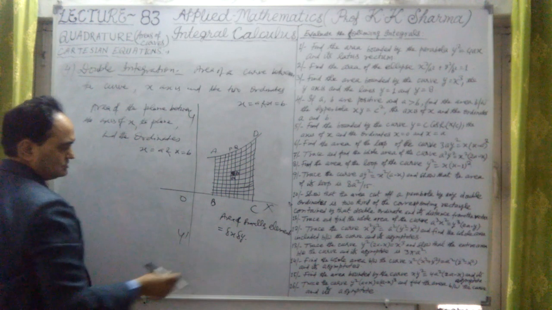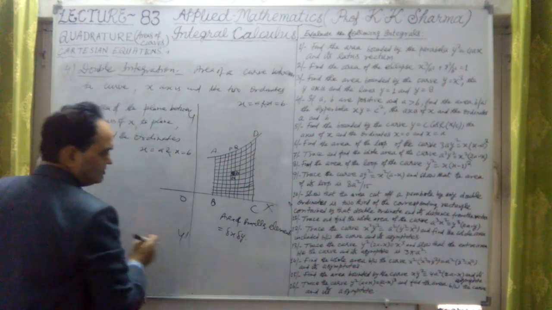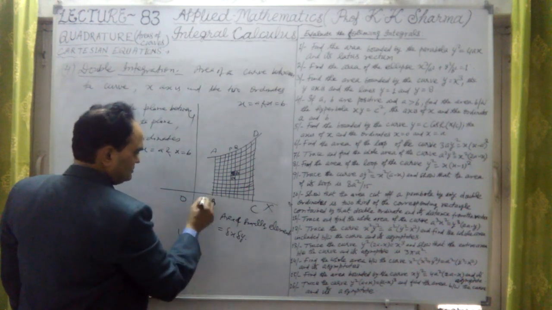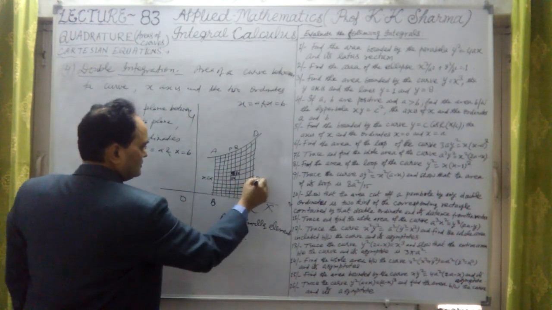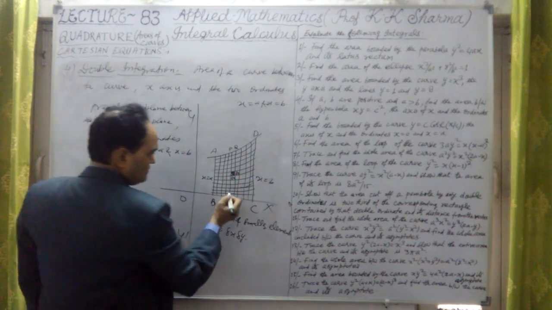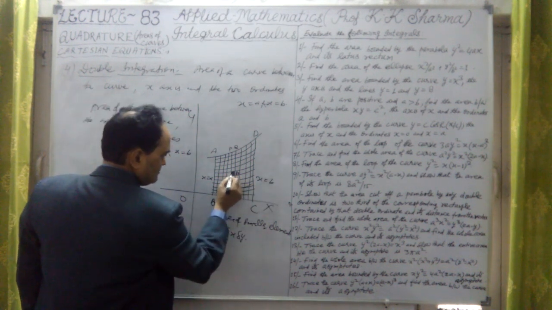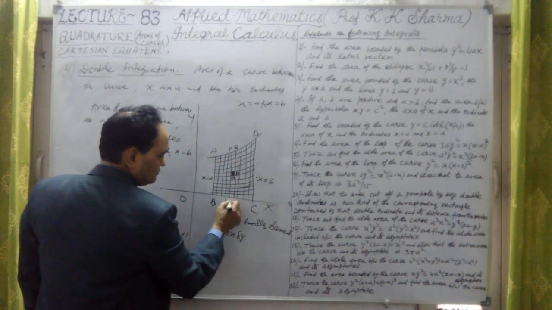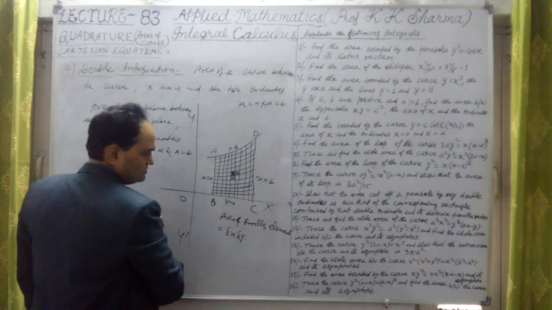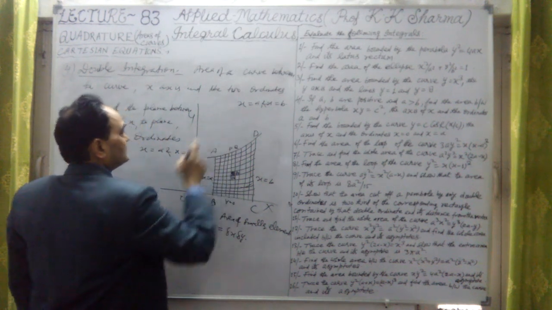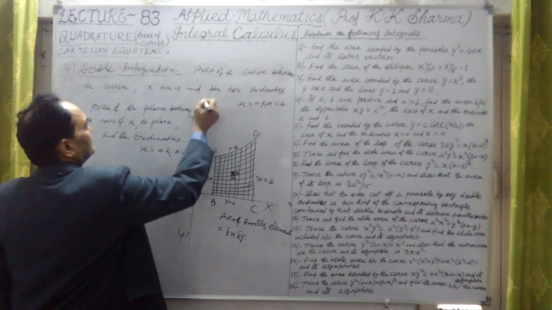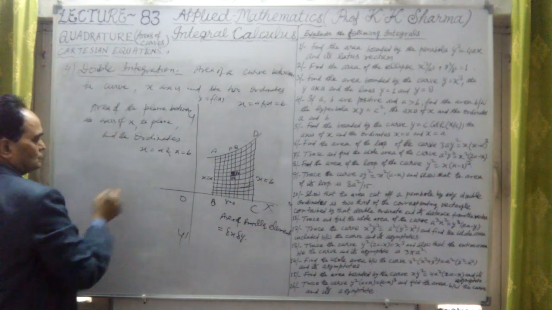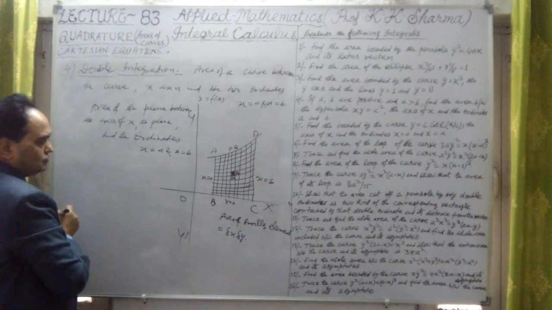So how do we find out? This is the smaller area. We apply the limits here, and what are the limits for the x variable? Limits are a to b. This is x equal to a here. Here it is x equal to b. Now this is the smaller element here. For this, y will be y equal to 0 from this point to the upper point, and here y equal to f(x). That curve is y equal to f(x) here. In that way, we can apply y equal to f(x).